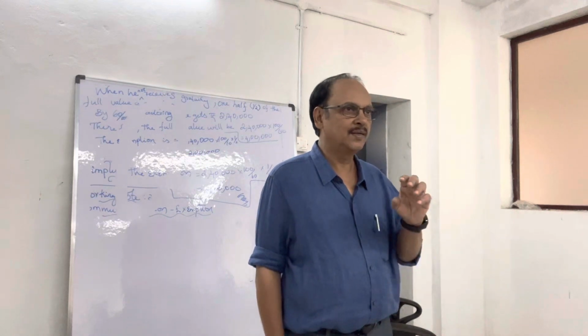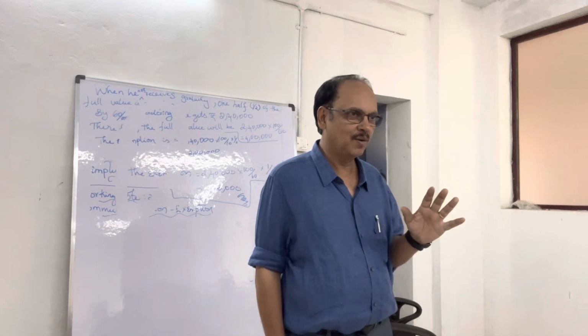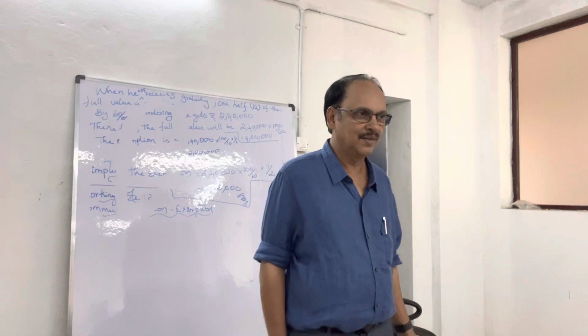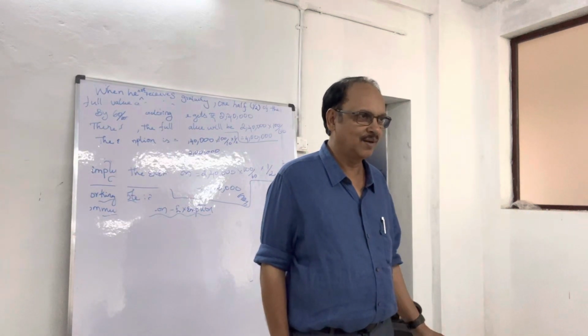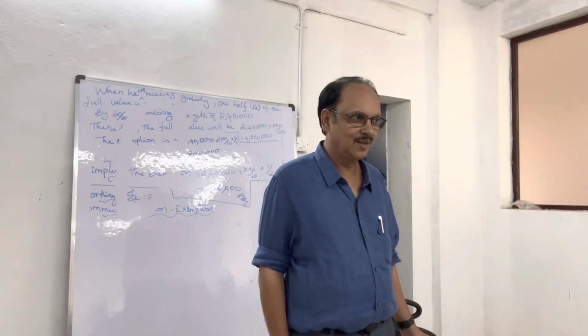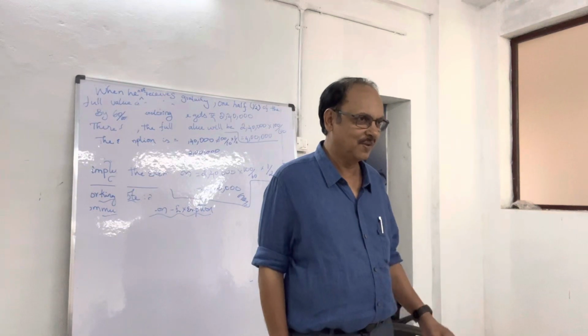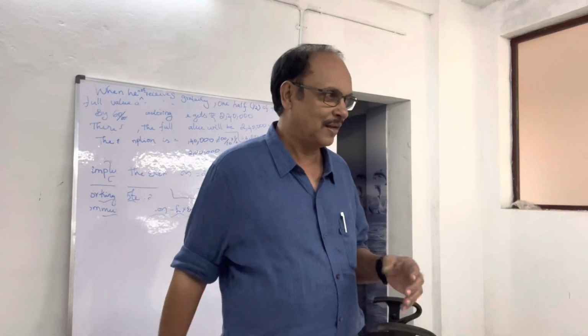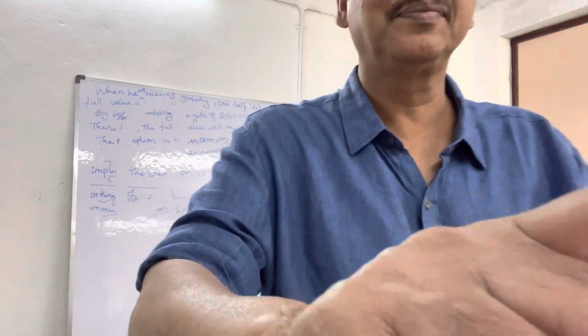Then definitely it will tally. The left hand side will be equal to the right hand side. Any doubt?